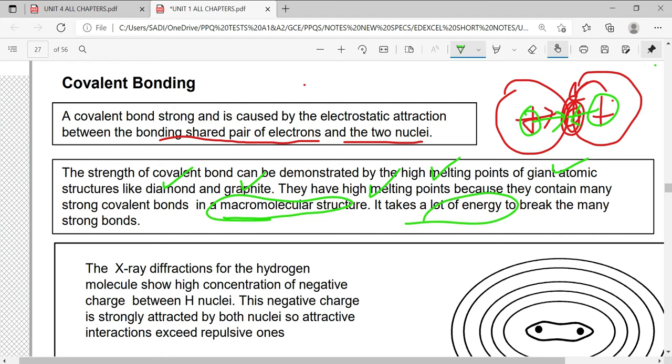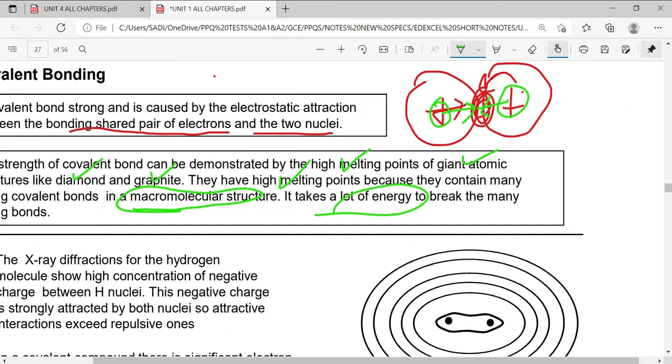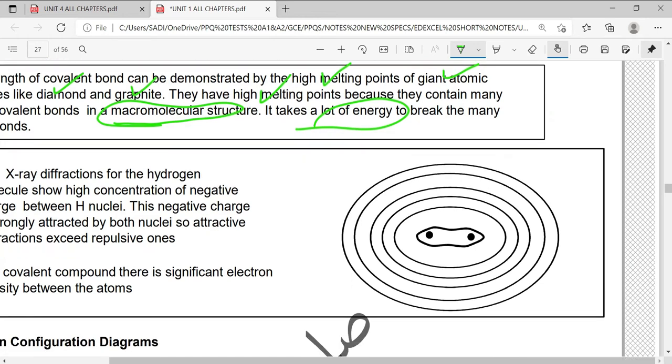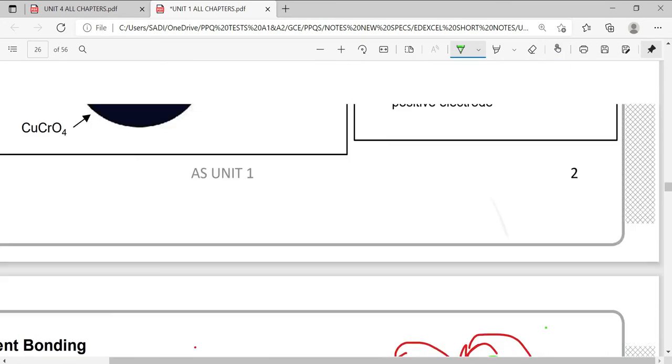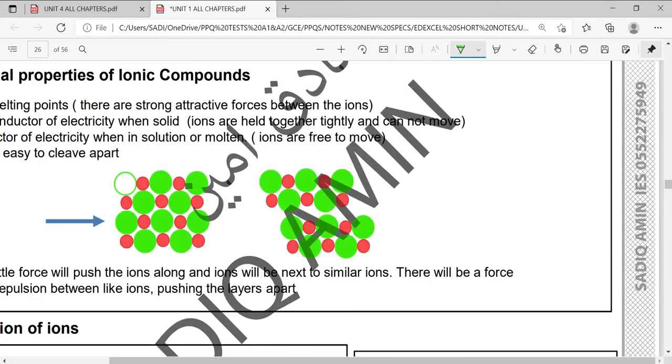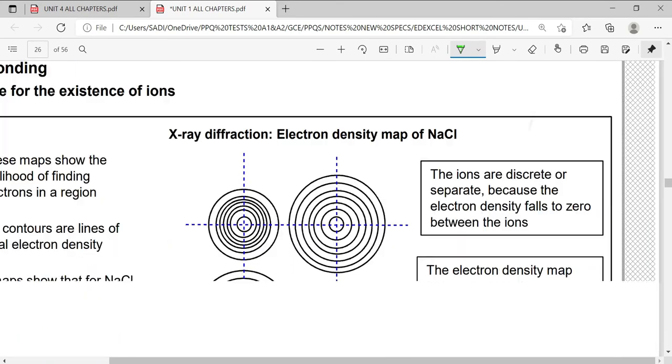Now, if we comparatively see the X-ray diffraction of the covalent bond, you can see this is nucleus number 1 and this is nucleus number 2. Let me compare it with the ionic bond, and you will see that there's a big difference between the X-ray diffraction of the two. See this.